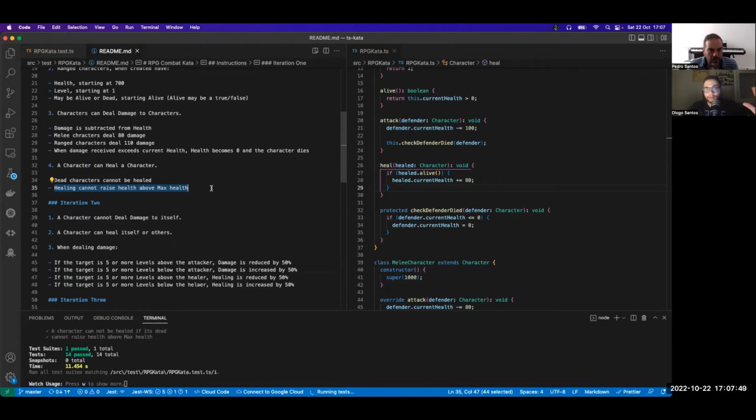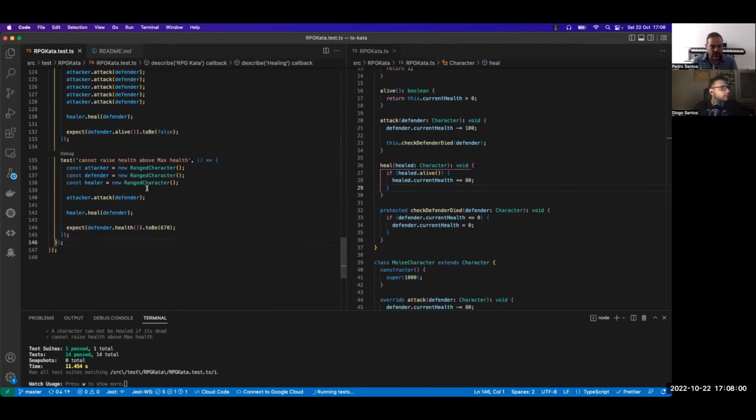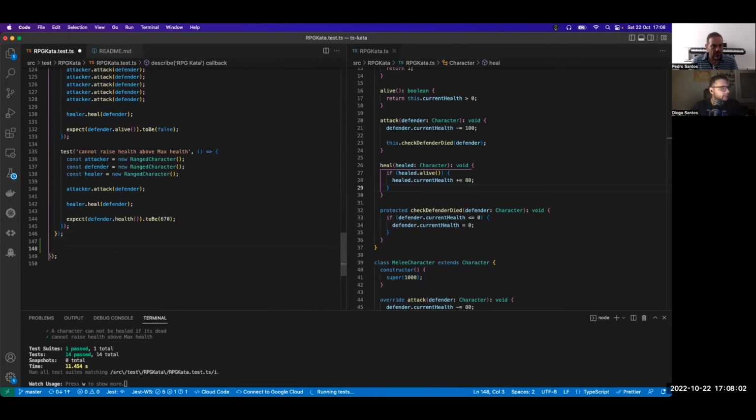So now we start with iteration 2, right? Okay. No, we haven't done this. Healing cannot raise health above max health. We have not done that. Sure. Yeah. Okay. Oh no, it's there. It's there already, but we are not testing that. Oh, okay. So let's test. So what we need to do is we don't have an attacker. The character is just created. So you could delete the attacker and not do any attacks.